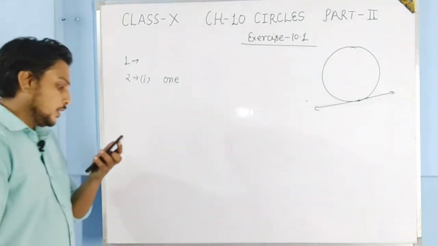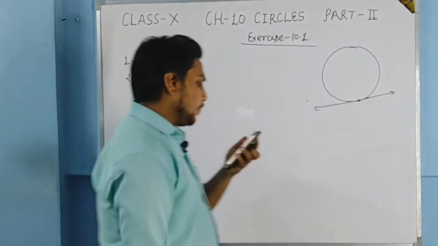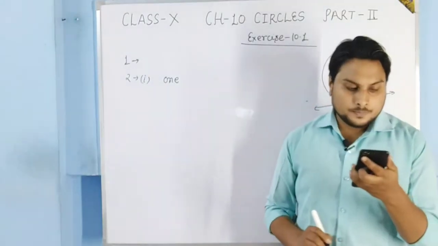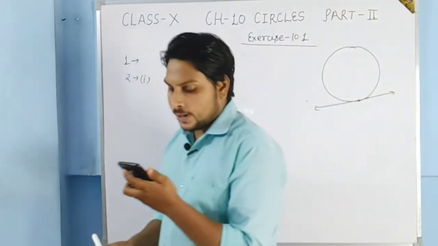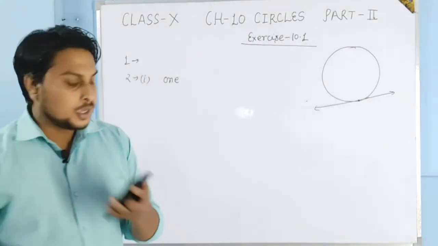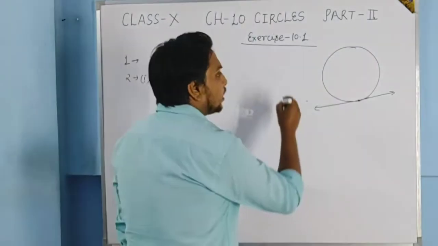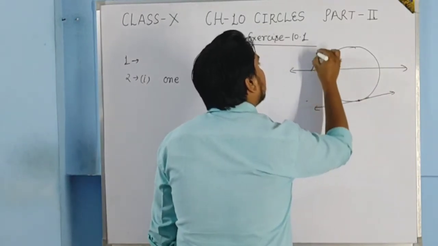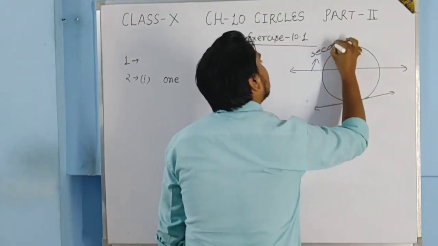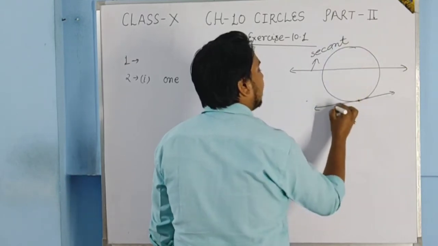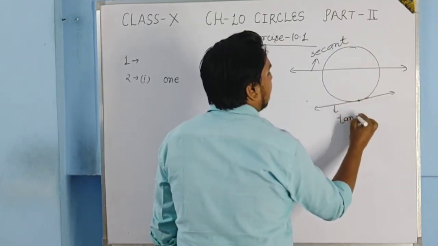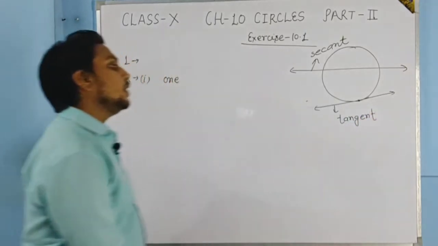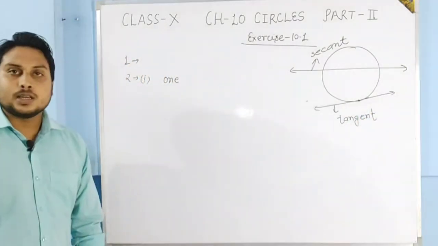The second part of the question is, a line intersecting a circle in 2 points is called a dash. A line intersecting a circle in 2 points like this, I have told you that this type of line is known as a secant of the circle, and the line which intersects the circle at one point only is known as a tangent of a circle.